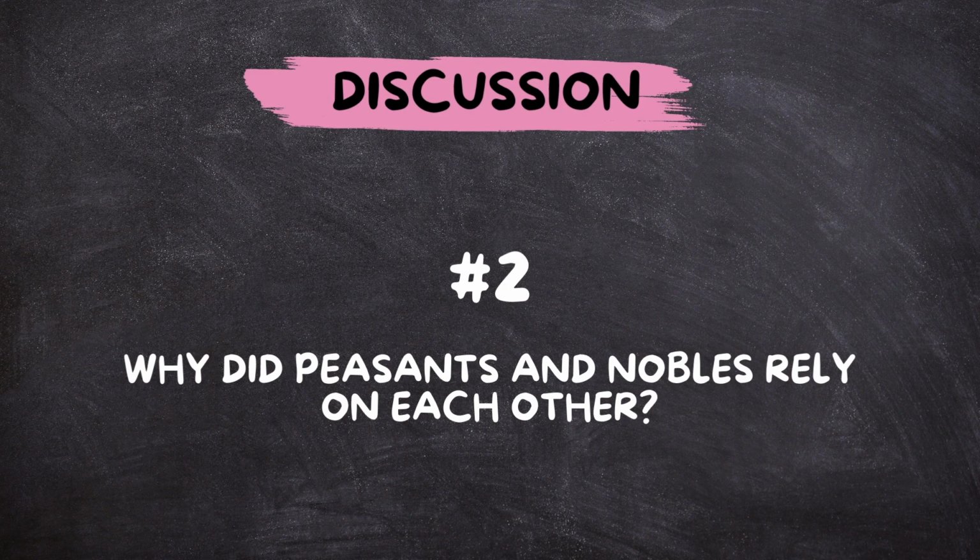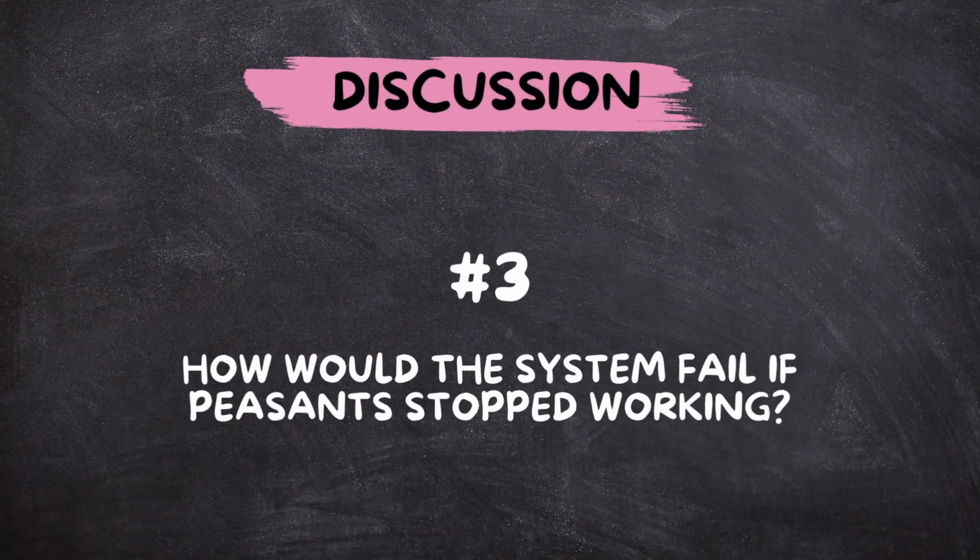Why did peasants and nobles rely on each other? How did their relationship keep the system functioning? Finally, what would happen if the peasants stopped working? What part of the pyramid would break down first?